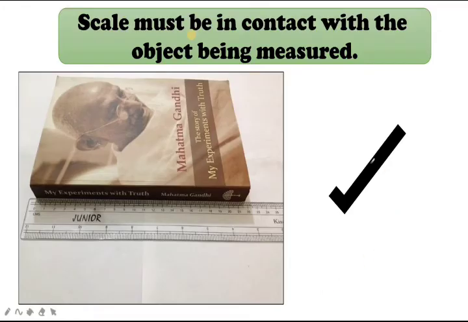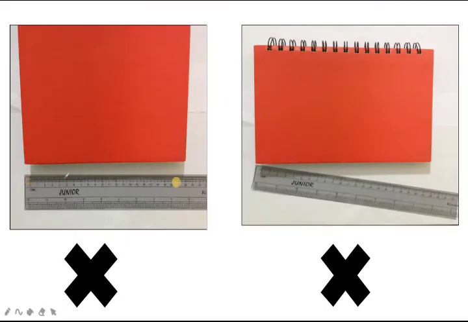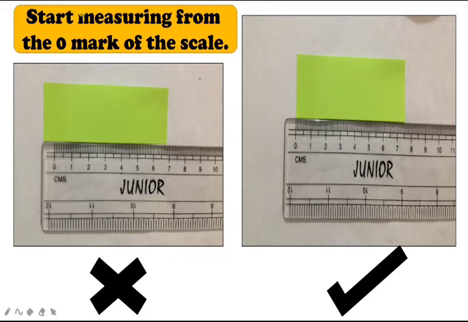Okay, we are going to measure the length of this book. Scale must be in contact with the object being measured. If you want to get a correct measurement, your scale must be in contact with the object. Don't keep it far apart. Don't keep it tilted like this. This is wrong. These two modes of scale arrangement are wrong, you will not get a correct measurement. So always keep it closer.